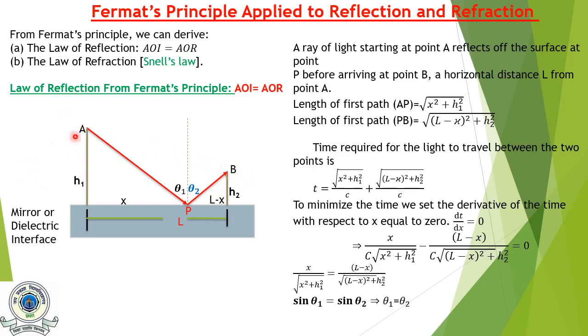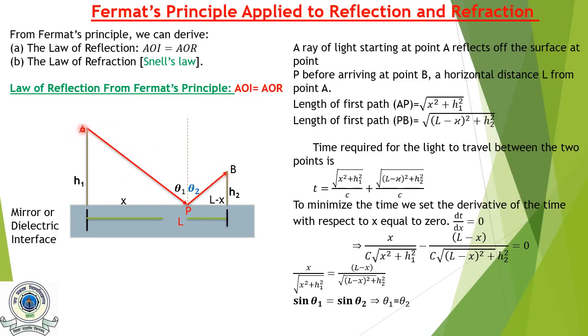Now if we shine light on this mirror or dielectric interface and want to determine which path light will take, then as Fermat said, it will be a path which takes the least time. So light can come from here to here and go there. It can come from here to here, go there, or there are so many possibilities.